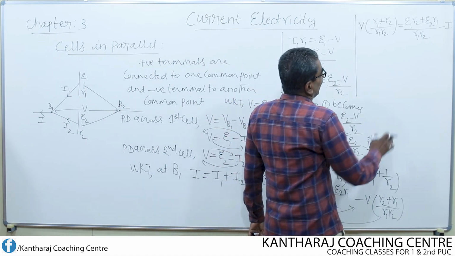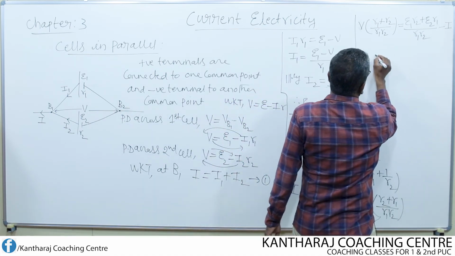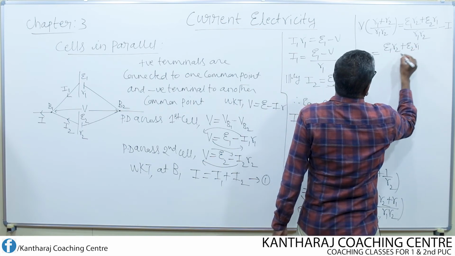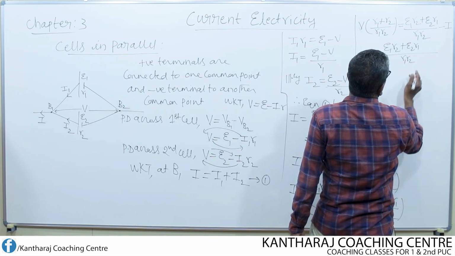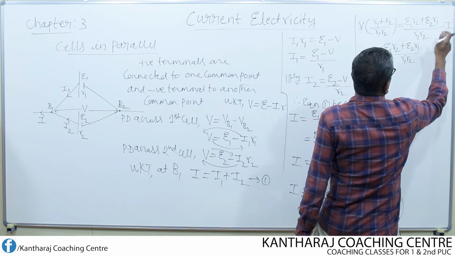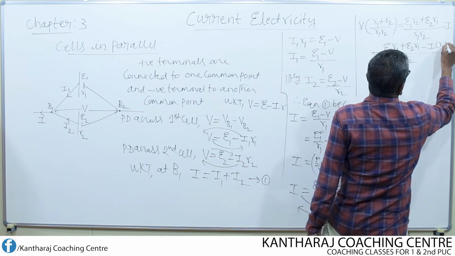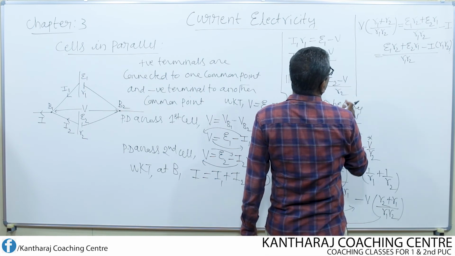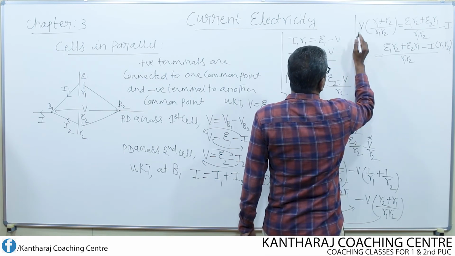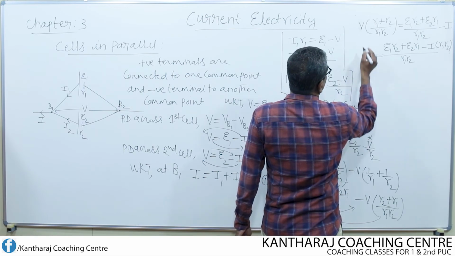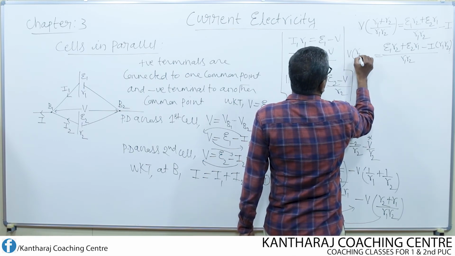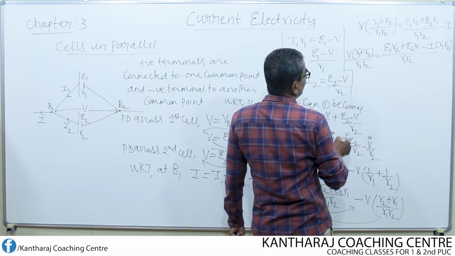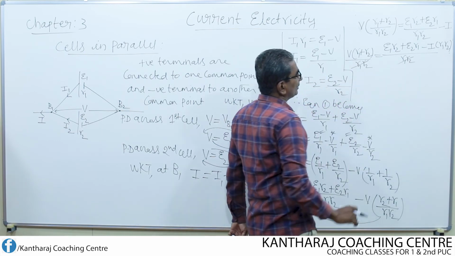Now I take the LCM on the right hand side and I simplify this first. E1 R2 plus E2 R1, what is the LCM now? LCM is R1 into R2. So R1 into R2 into I, that means minus I into R1 into R2. So what is there on this side? On this side we have now V into (R1 plus R2) divided by R1 into R2. Remember, R1 R2 gets cancelled.